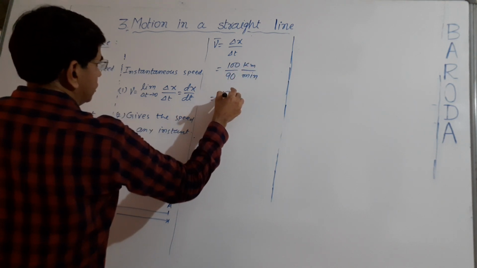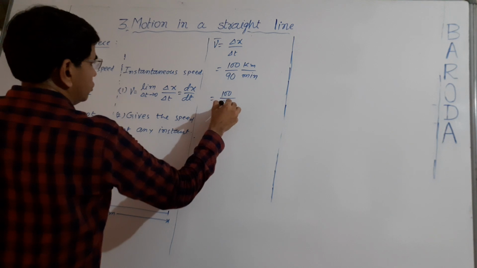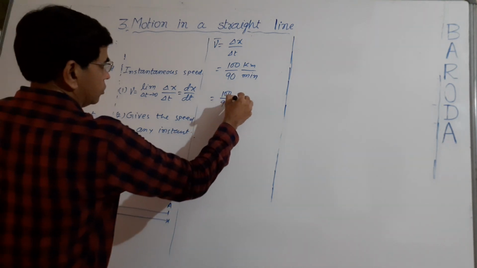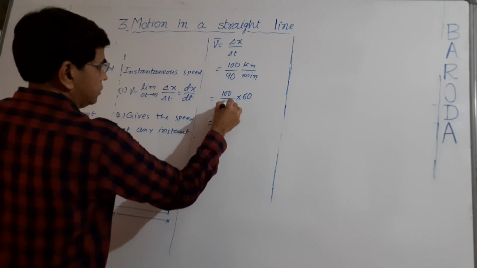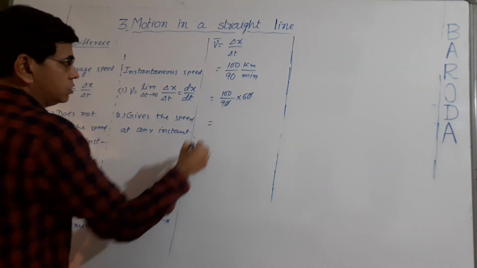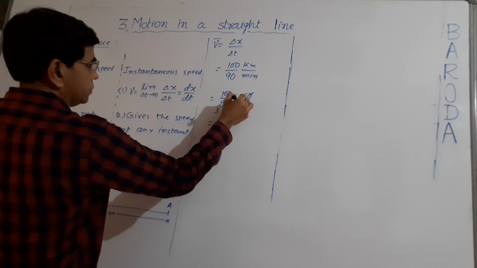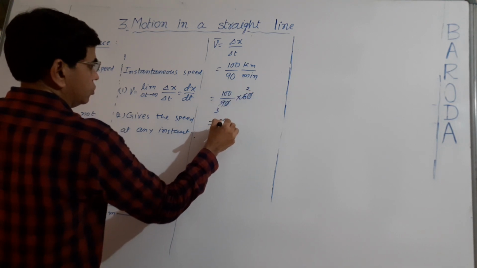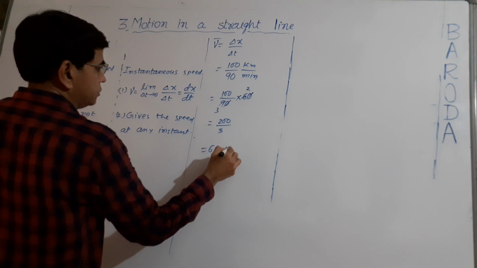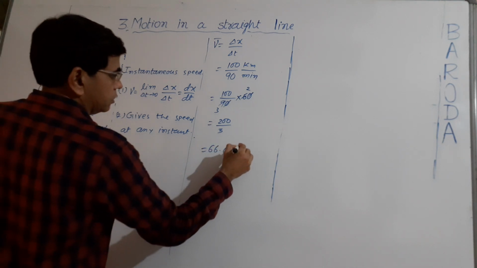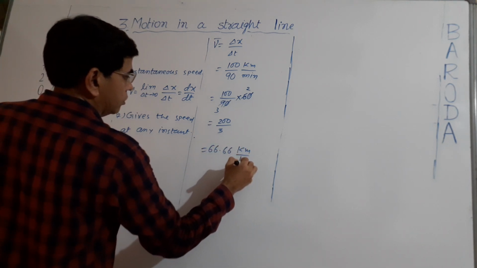I want to convert this minute into hour, so I will have to multiply with 60. So what is answer? 3 3 is 9, 3 2 is 6. So 200 by 3, that is 66.66. It is kilometer per hour.